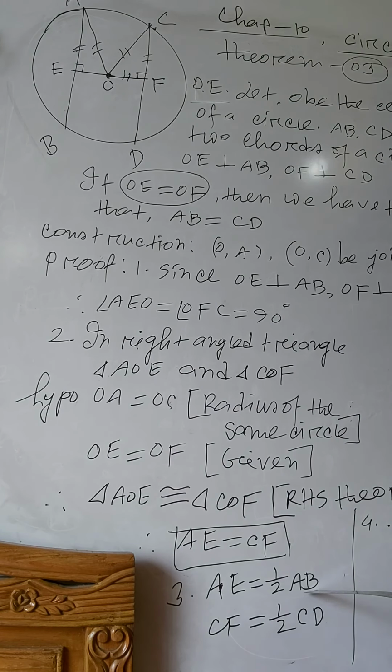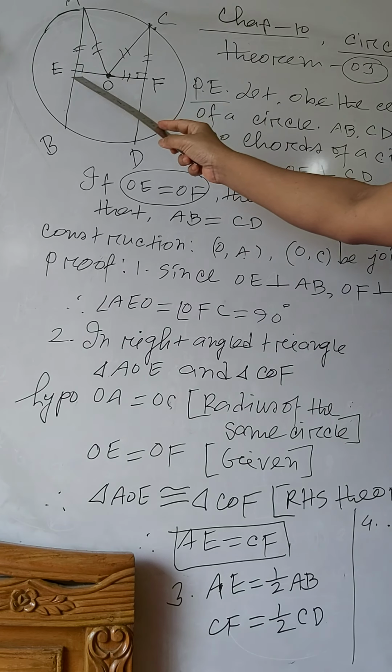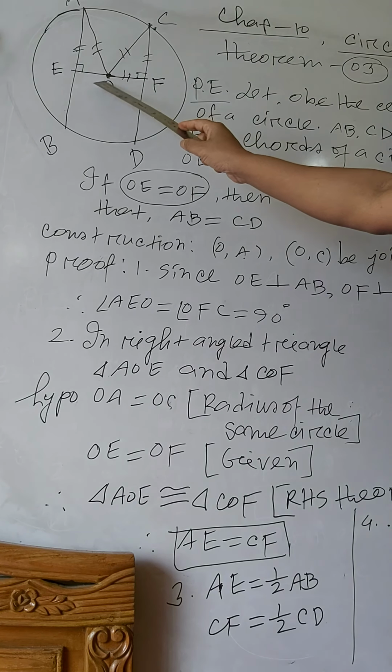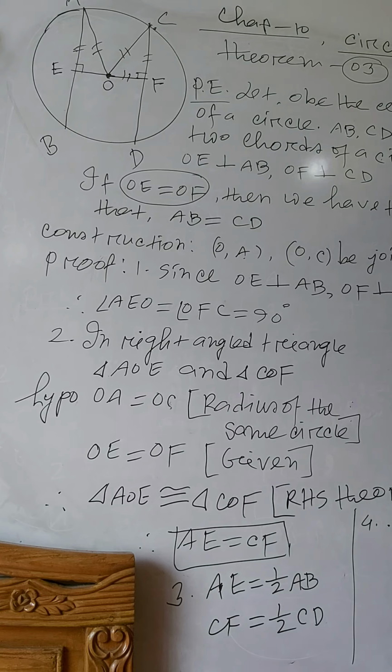Number 3: AE equal to half of AB, because the perpendicular drawn from the center to the chord bisects the chord. And also CF equal to half of CD, for the same reason.